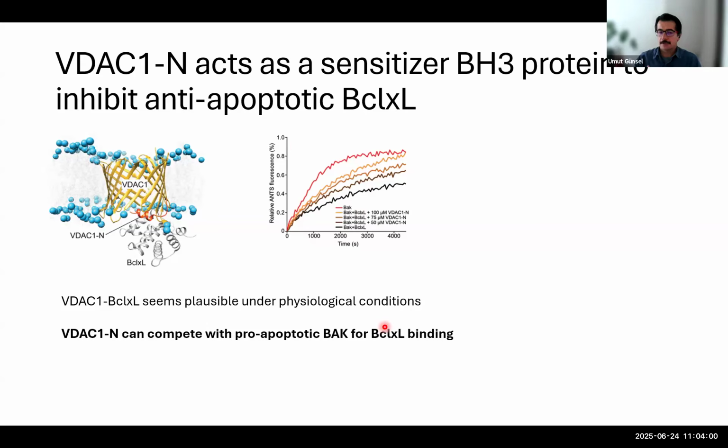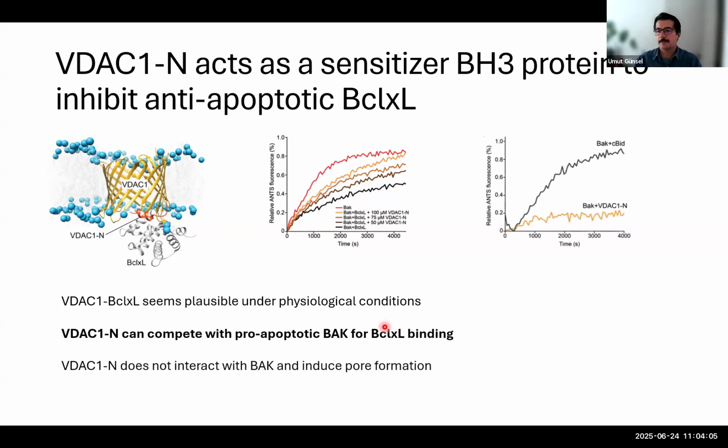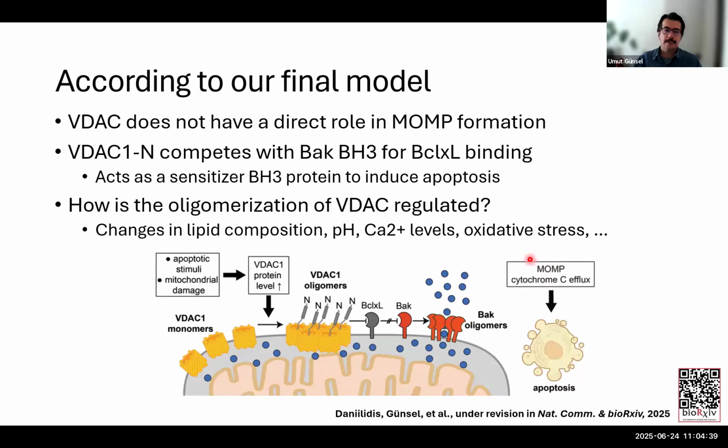Of course, this effect could also be through BAK directly. So in a control experiment we checked if BAK, at a lower concentration, needs to be activated with activator proteins such as cBid. And we checked if the VDAC1 N-terminal domain in excess amount can activate pore formation or not. And it looks like it cannot. This already shows that VDAC directly affects BCL-XL, inhibiting the BCL-XL inhibition of BAK pore formation. With that, I come to our final model.